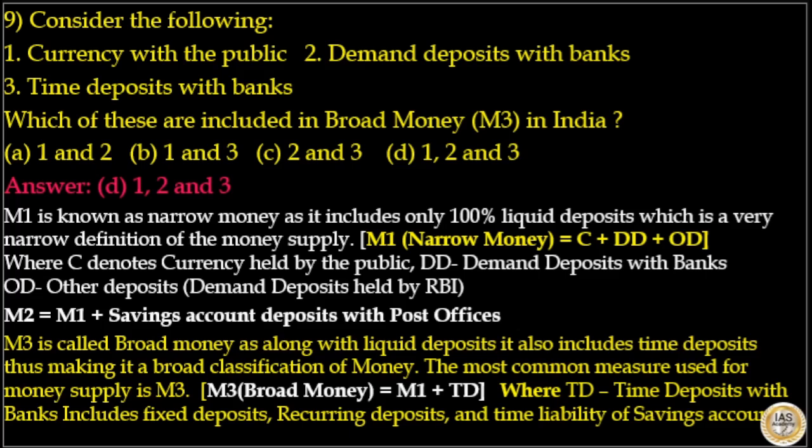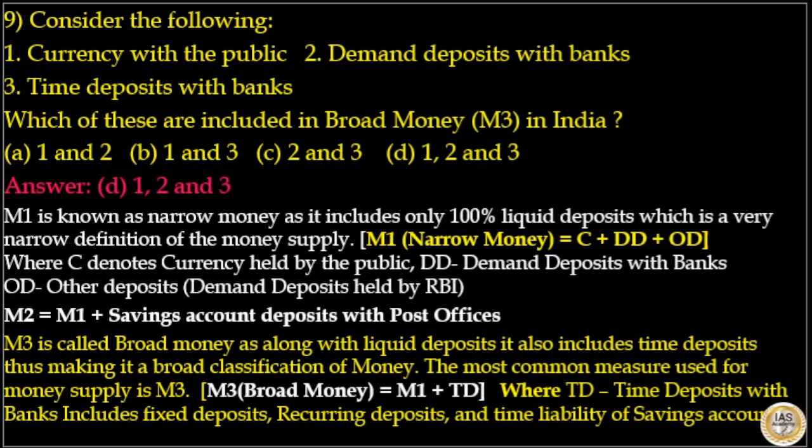M1 is known as narrow money, as it includes only 100% liquid deposits, which is a very narrow definition of money supply. Narrow money constitutes currency held by the public, demand deposits with banks, and other deposits such as demand deposits held by RBI. M2 constitutes narrow money plus savings account deposits with post offices. M3 is called broad money, as along with liquid deposits, it also includes time deposits, thus making it a broad classification of money. The most common measure used for money supply is M3.